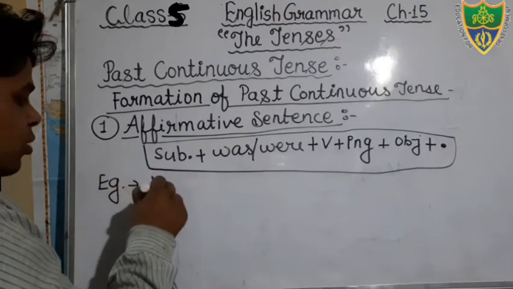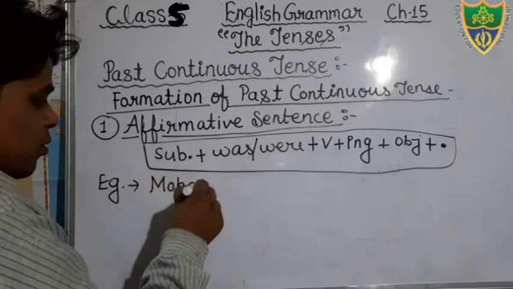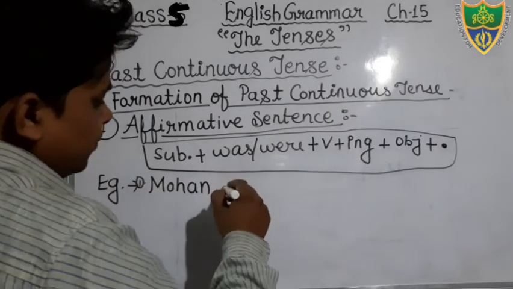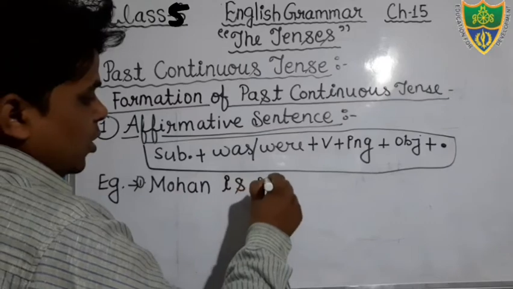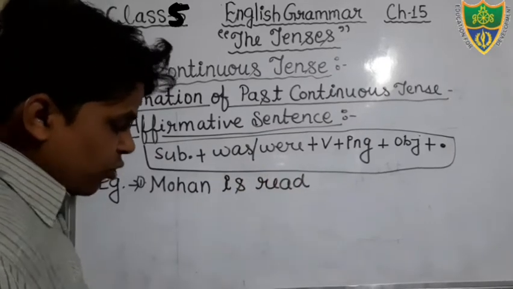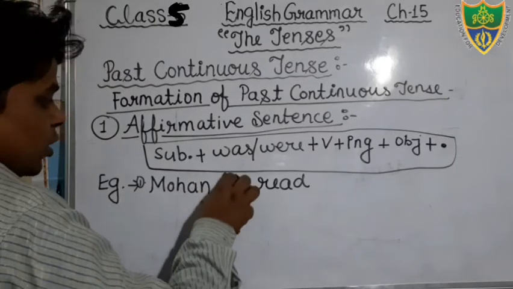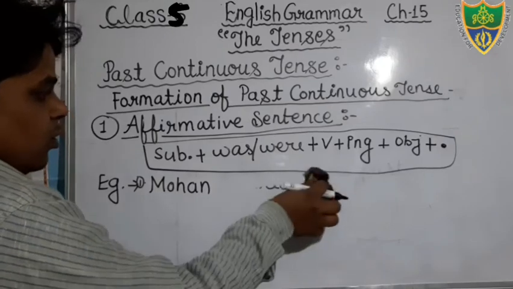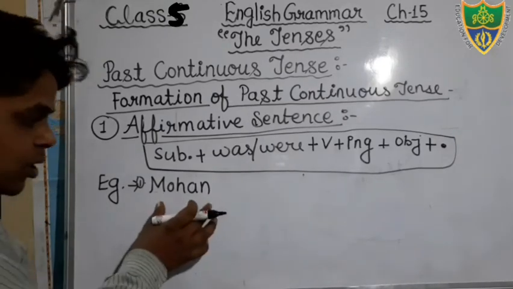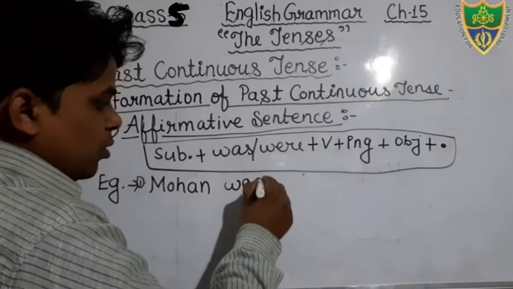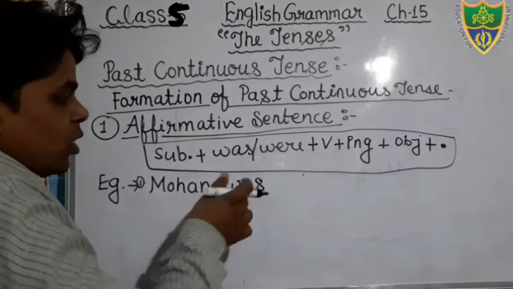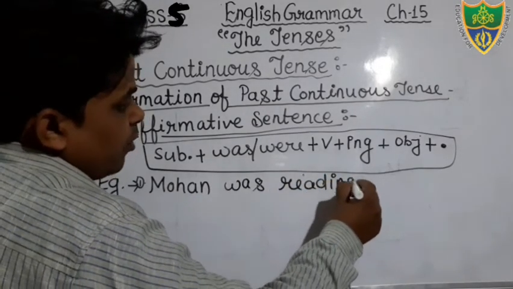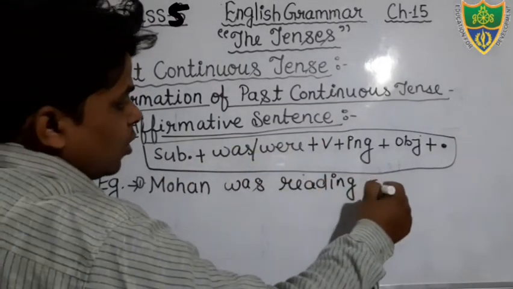Just see, Mohan, first example you can write here. It is first, Mohan is reading. Sorry, dear students, here in this sentence we do not use is, are, am. Here we have to use the helping verb was and were according to the subject. Subject is singular, therefore we will use here was. Okay, so just see, Mohan was, read is the main verb, and in which we will add ing, it becomes reading. Mohan was reading a book.